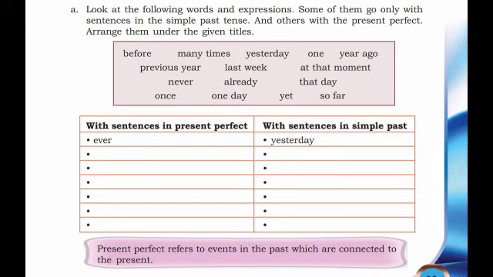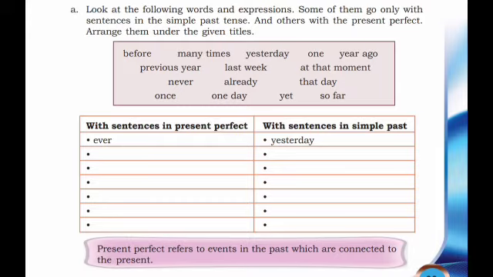Then present perfect refers to events in the past which are connected to the present. What is present perfect tense, children? Present perfect tense refers to events in the past but which are connected to the present. Okay, simple past tense means action completed in the past. That is simple past tense, actions completed in the past. Present perfect refers to the events in the past which are connected to the present.